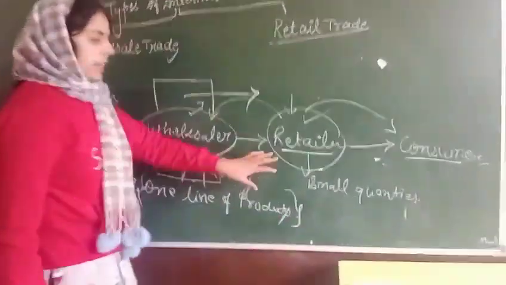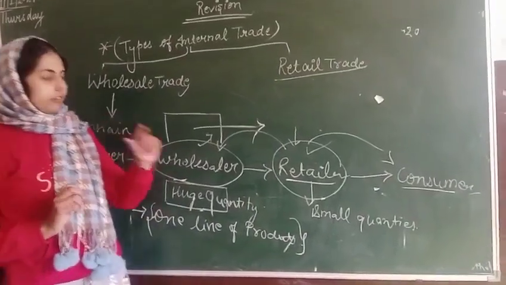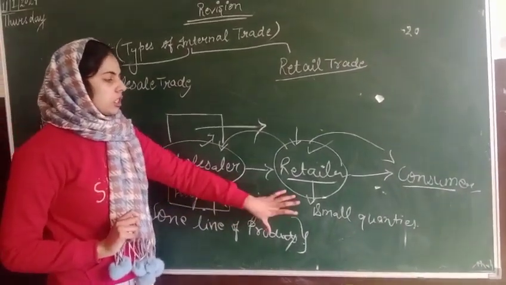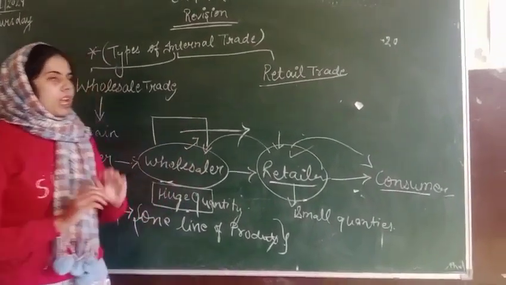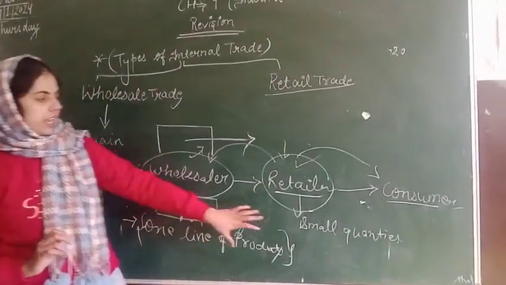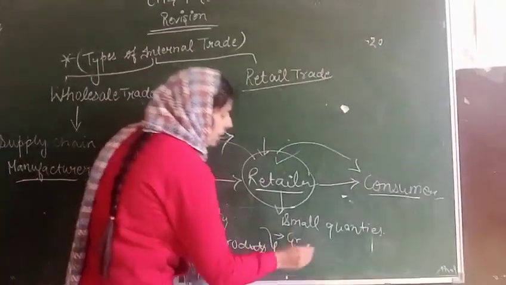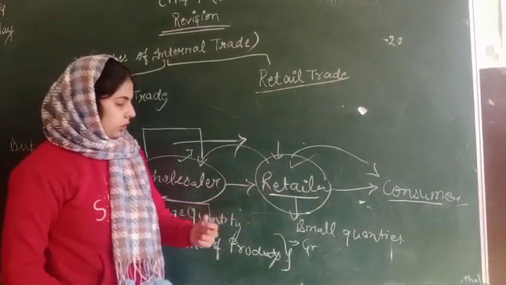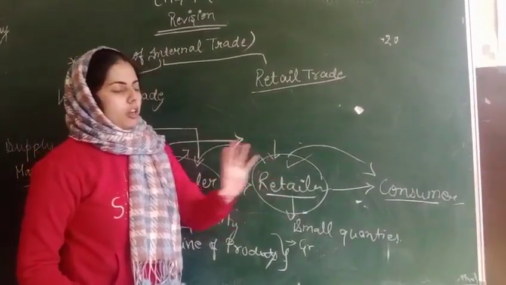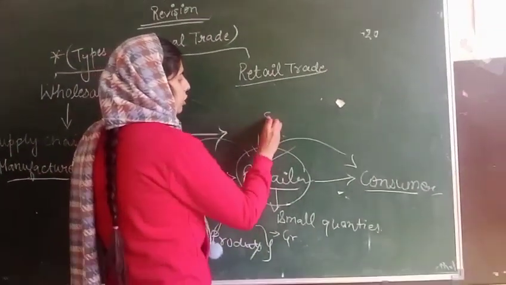And it has all types of products. As we see, generally we visit the stores or the small shops near our homes. These are the kind of retailers we see. They have grocery items, they have vegetables, they have fruits, every kind of item is presented in their shops. Retailers can be said to be small shops.